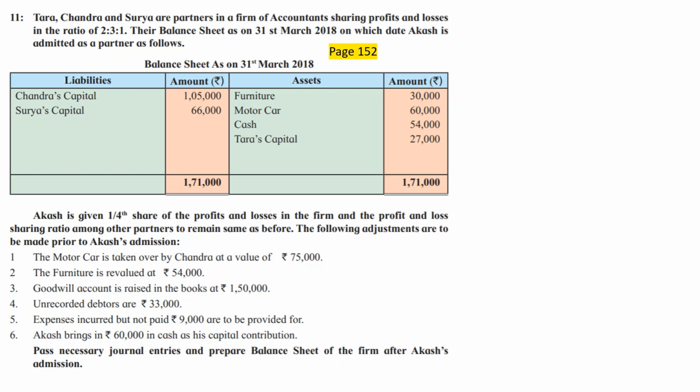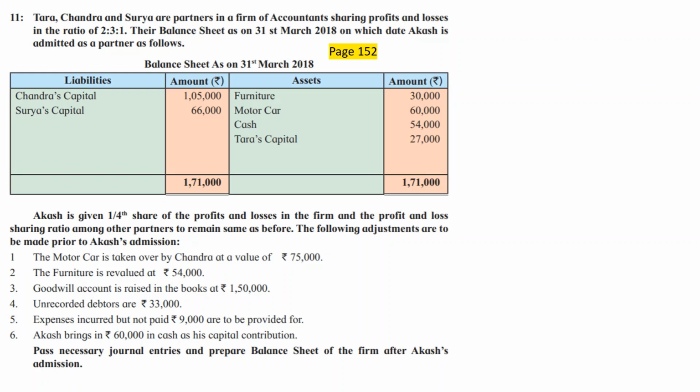The old PSR was 2:3:1, so 2 plus 3 is equal to 5, 5 plus 1 is equal to 6. That is how the ratio is 2:3:1, so 2/6, 3/6 and 1/6. Their balance sheet as on 31st of March 2018, on which date Akash is admitted as a partner, is as follows.